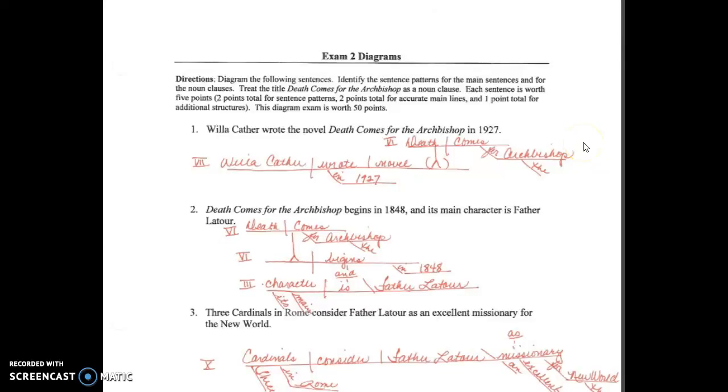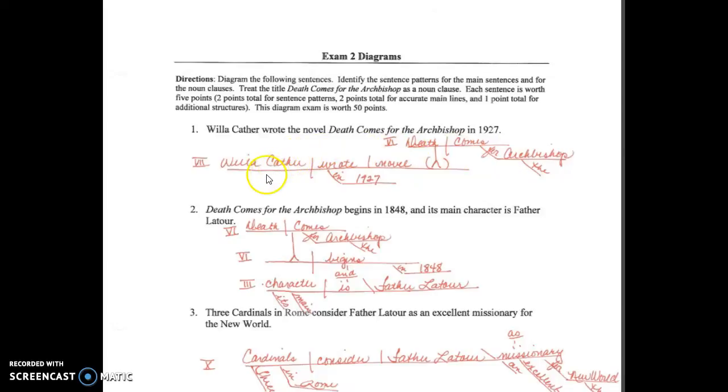So we're going over the diagrams for exam number 2. The first thing I wanted to point out is in the directions, the instructions, it specifically asks you to treat the title "Death Comes for the Archbishop" as a noun clause. That means you have to break up each component and diagram that out, and then it itself acts as a noun clause, and it requires its own identification of the sentence pattern. So let's get into it.